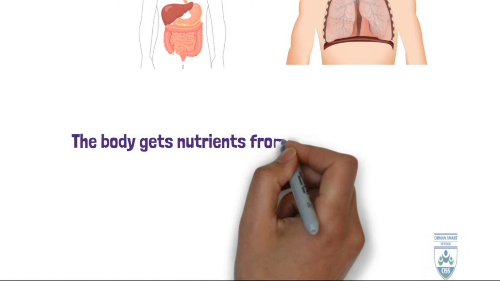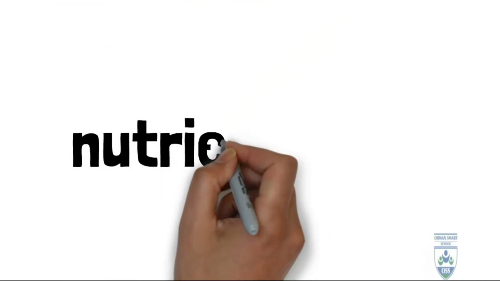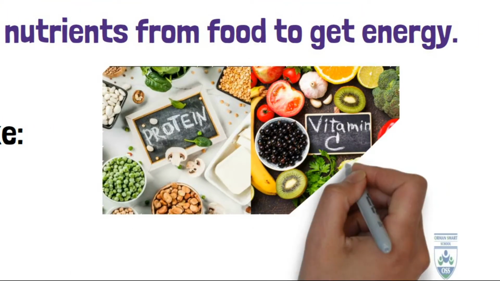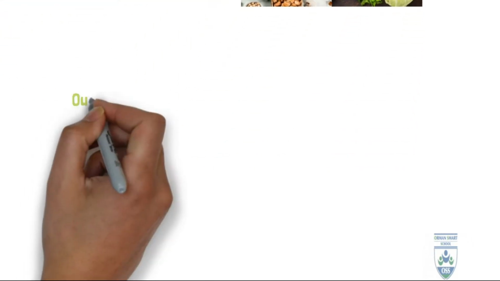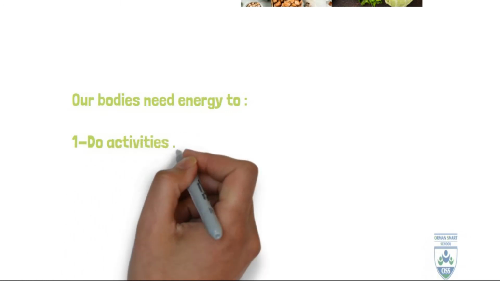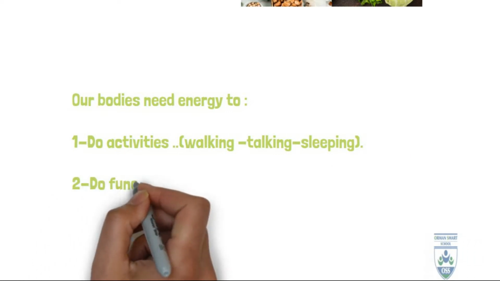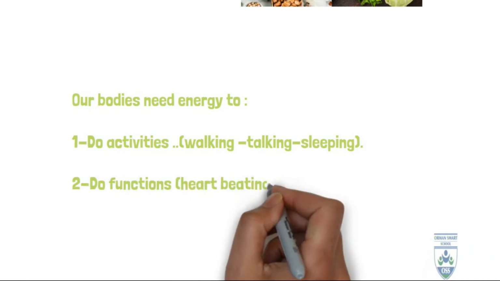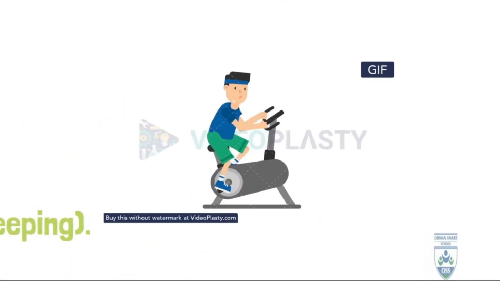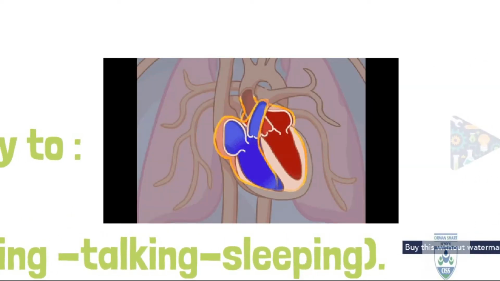The body gets nutrients like vitamins and minerals from food to get energy. Nutrients like vitamins, minerals, proteins, carbohydrates, and so on. Our bodies need energy for what? We need energy to do all activities: walking, talking, sleeping, and to do functions like heart beating, breathing, and thinking.